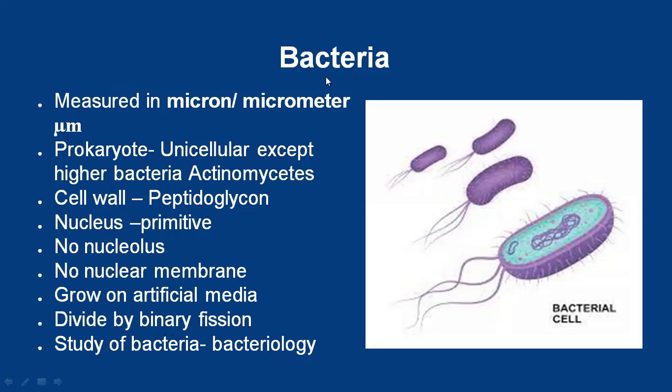So what is bacteria? Bacteria is a prokaryote, which means it has a primitive nucleus, meaning there is no nucleolus and no nuclear membrane. They are unicellular organisms, except higher bacteria such as actinomycetes. Their cell wall is made up of peptidoglycan and their size is measured in micron or micrometer. They grow on artificial media and divide by the process called binary fission. The study of bacteria is called bacteriology.